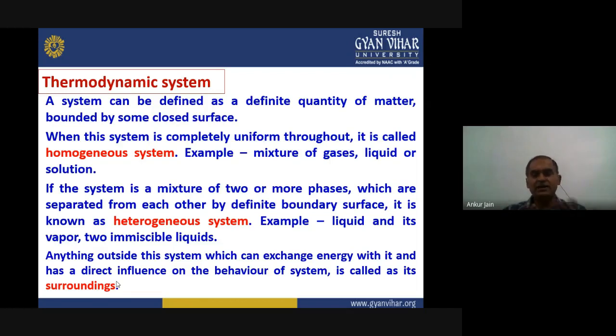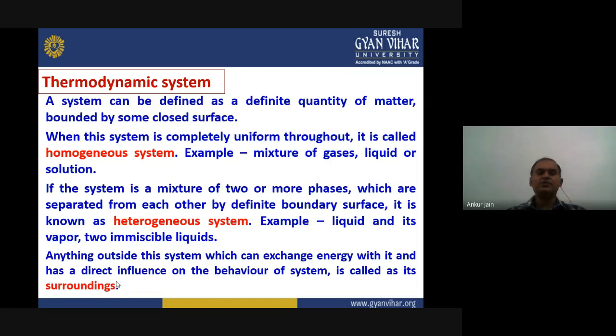An example is a mixture of gases. If we mix two different gases, we cannot differentiate them by our eyes or by normal physical properties. So that mixture of gases can be considered a homogeneous system. Or if we mix some liquids or some solutions which are not distinguishable, they are defined as a homogeneous system.